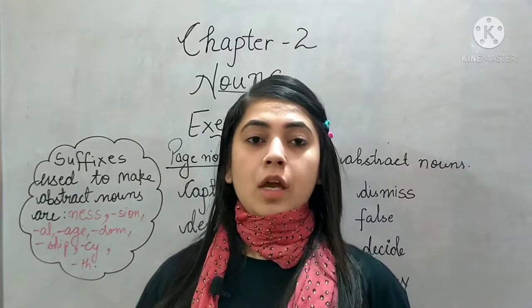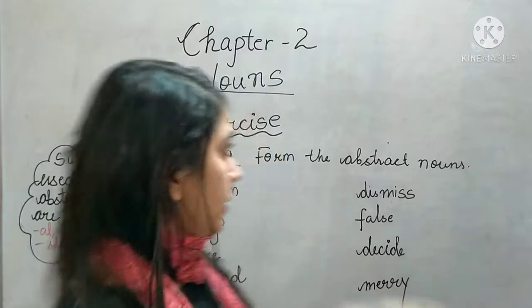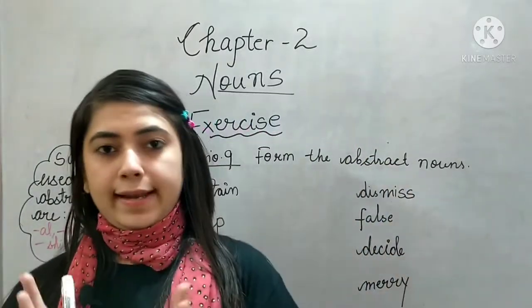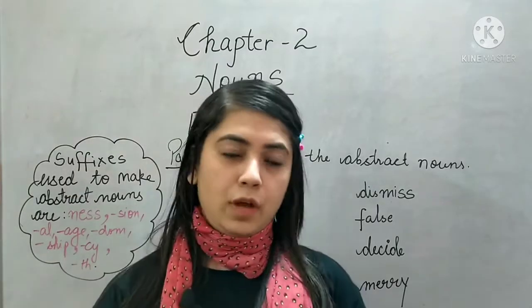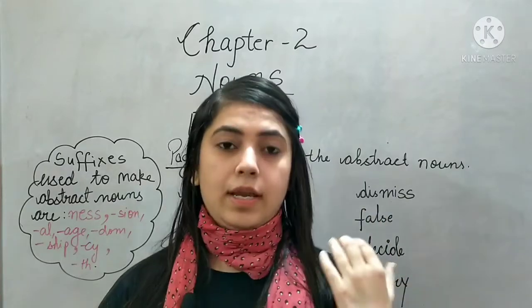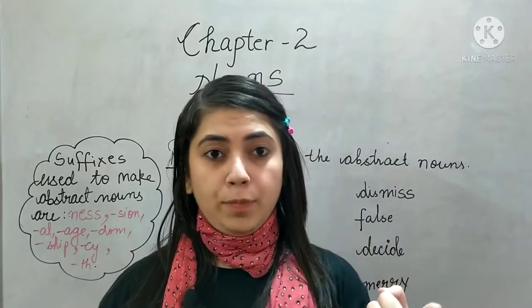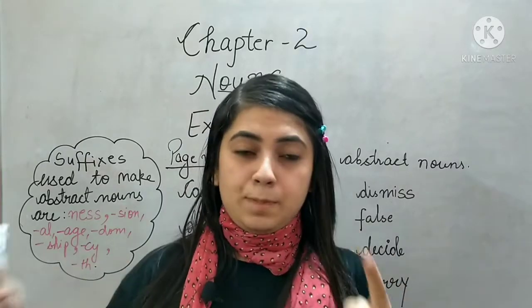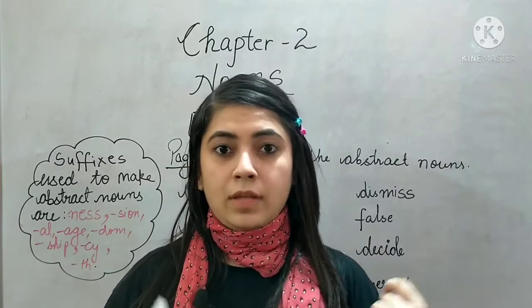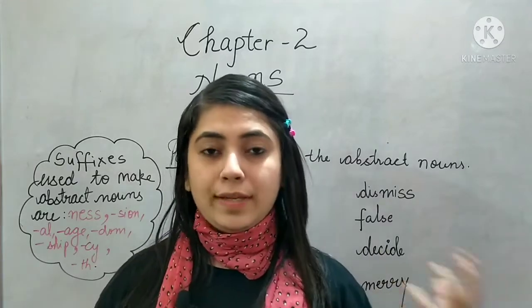Students, good morning. So in today's class we'll do the exercise of chapter 2, that is nouns. I already told you that there are 5 kinds of nouns: proper, common, material, abstract, and then collective. Let's just quickly recall it. Proper, when you give any specific information about any specific person, like Yash, Taj Mahal. So these are your proper nouns where you take the names.